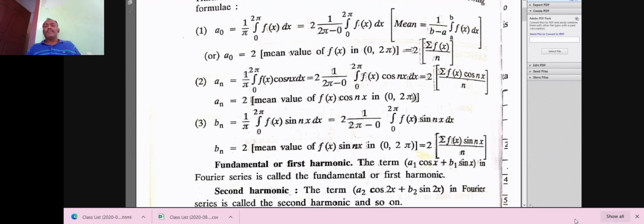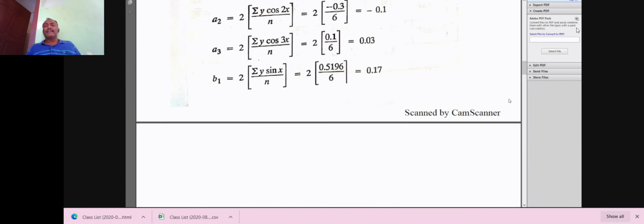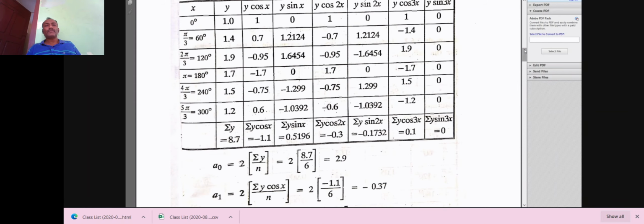That is why we are writing like this in the table: y cos x, y sin x, y cos 2x, y sin 2x, y cos 3x, y sin 3x. Okay, are you clear now?